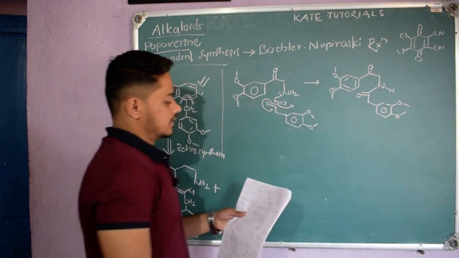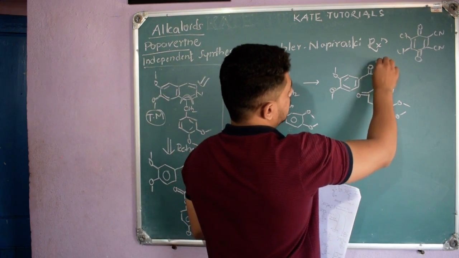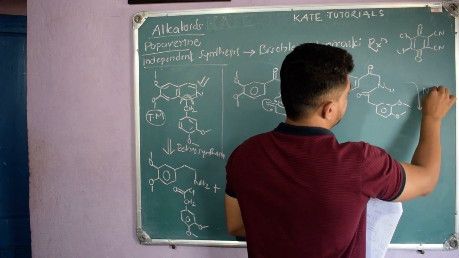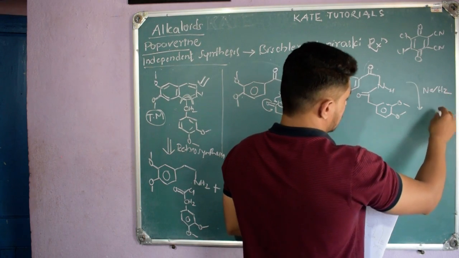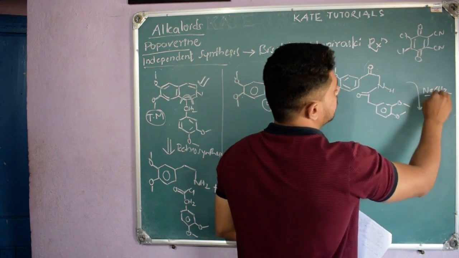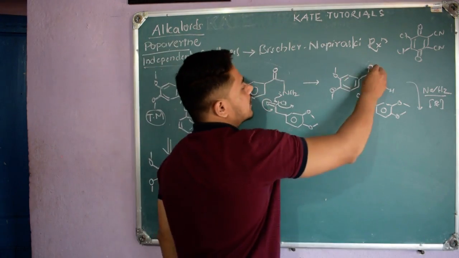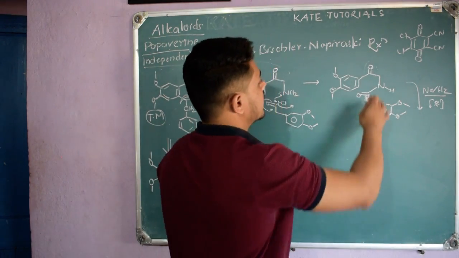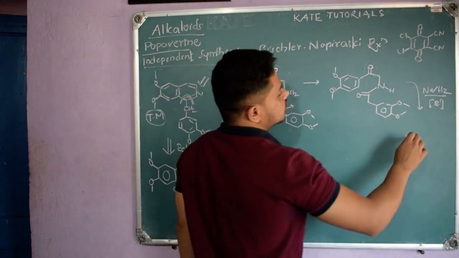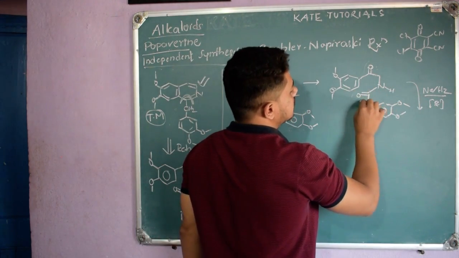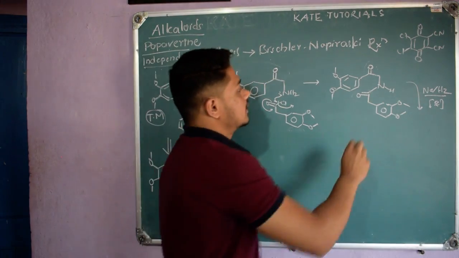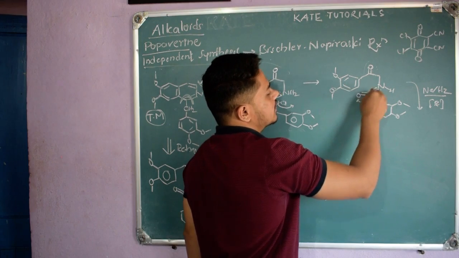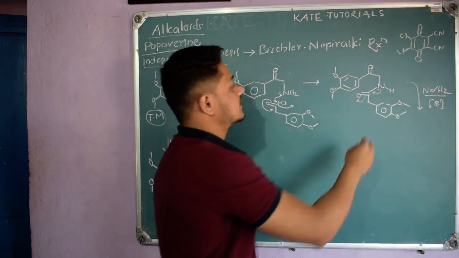Further, to reduce this ketone compound, they added sodium in presence of hydrogen, right? So this acts as a reducing agent, because sodium will give electron density to this. And it will make this ketone into a secondary alcohol, that is, it will make this ketone into OH. And one thing you should remember, you may ask, sir, why won't it reduce this C double bond O? No, it won't reduce, because it is an amide, it is not a ketone. Because of resonance, it doesn't have more positive charge at this carbon, right?